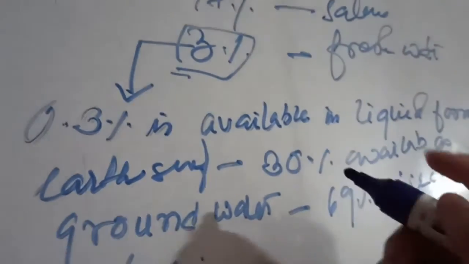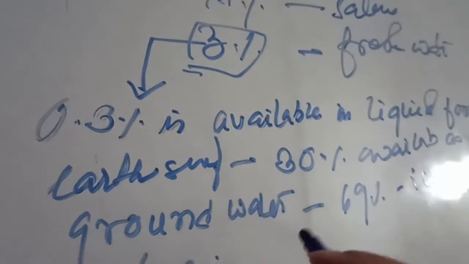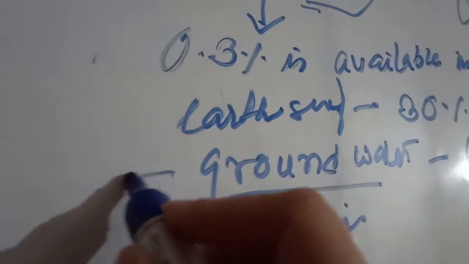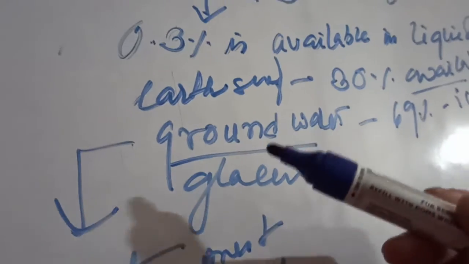Next, some of the fresh water is present in the form of groundwater. What is groundwater? The water which is present below the ground, we call the groundwater source.